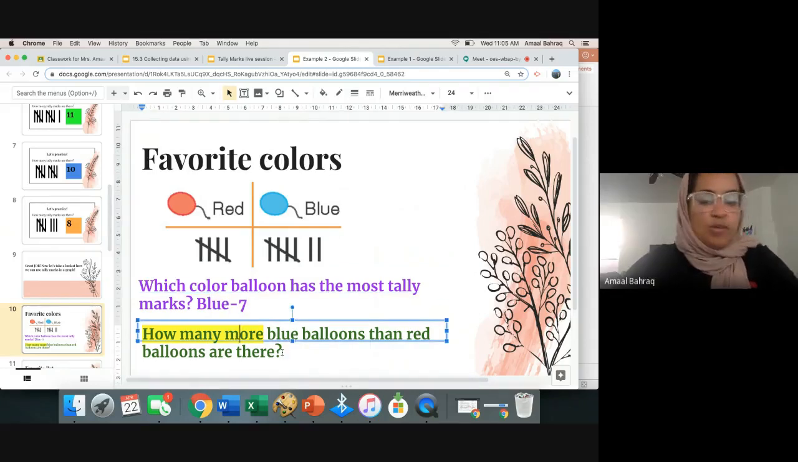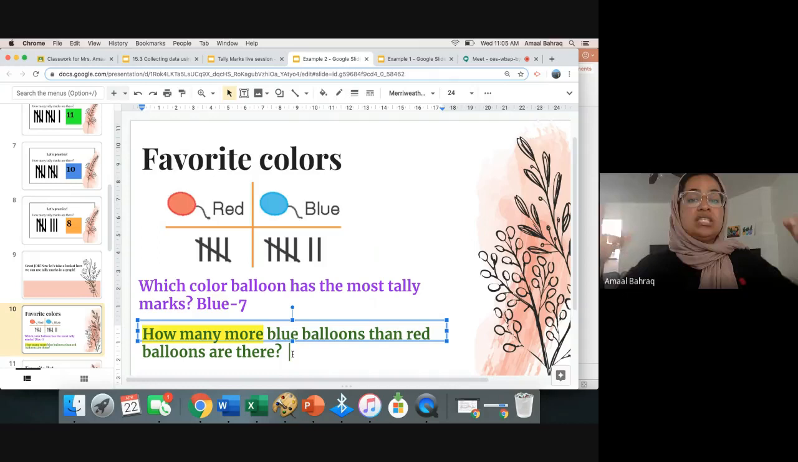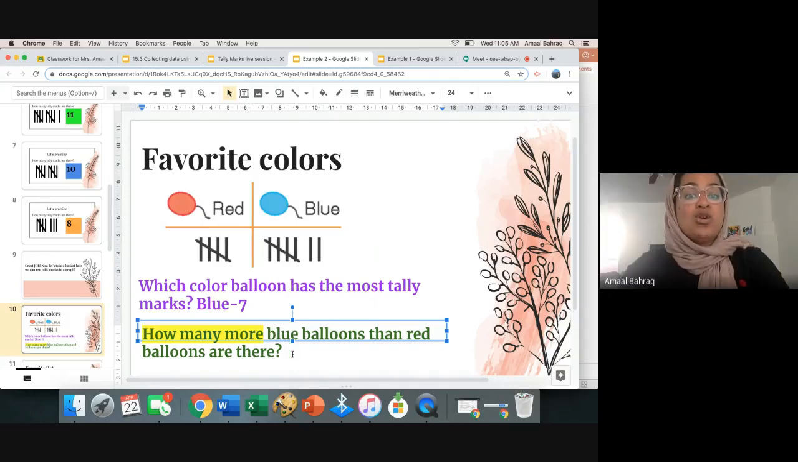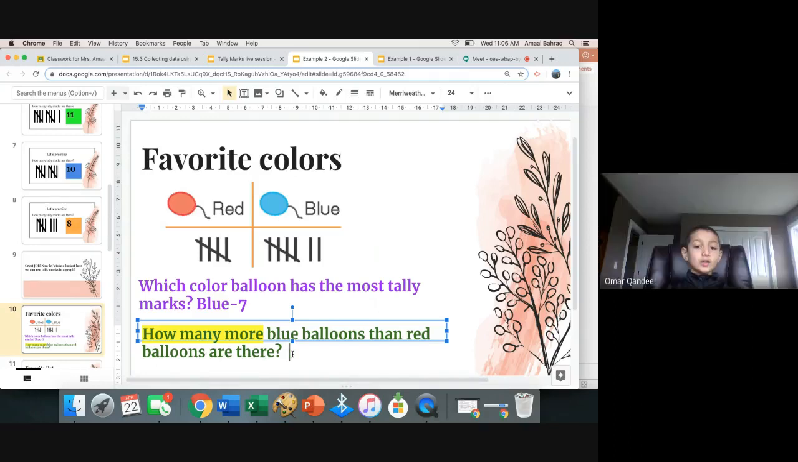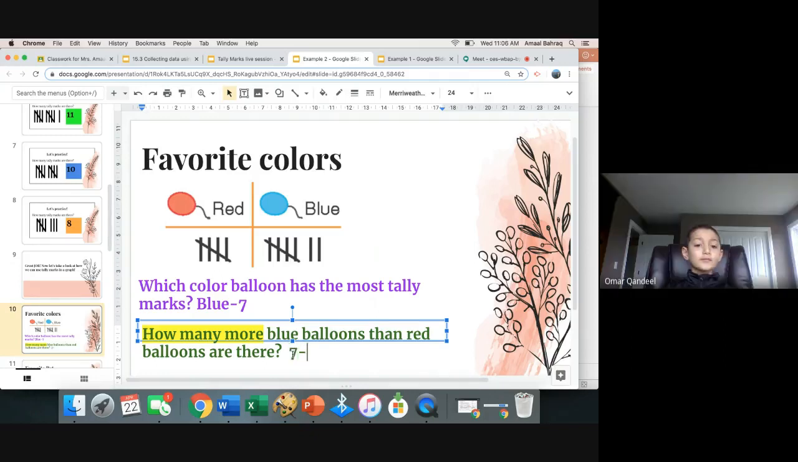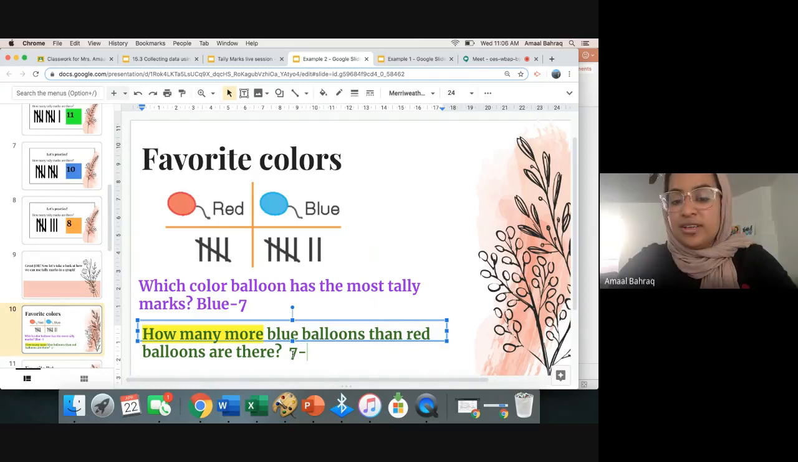Let's go to Ahmed Q. Ahmed, when we talk about how many more or how many fewer, it is always going to be subtraction. You think subtraction, okay? So how many more? Means lesser. Yeah, you're right. So how many more blue balloons than red balloons are there? So tell me how many blue balloons are there? There are 7 balloons. Good. Minus how many red? Minus 2. Minus 5. Say it again.